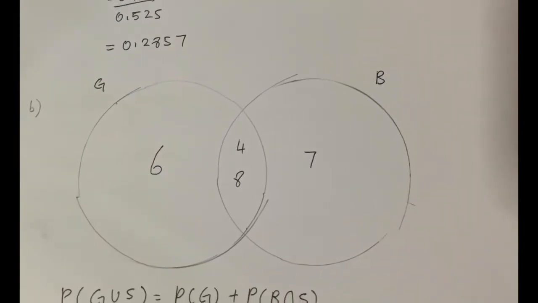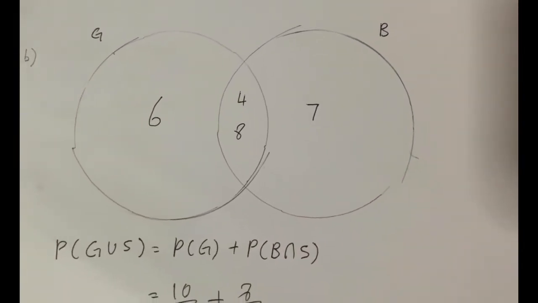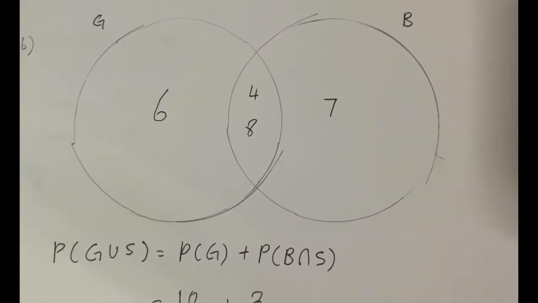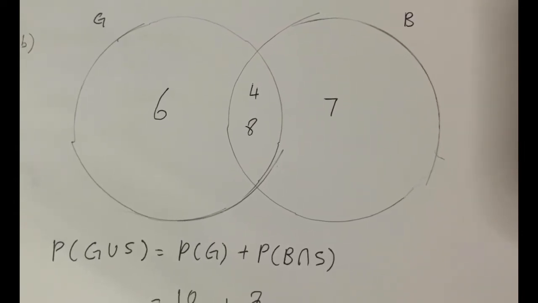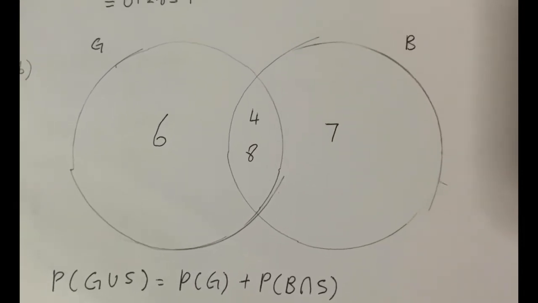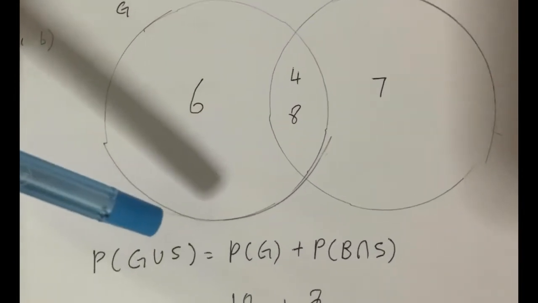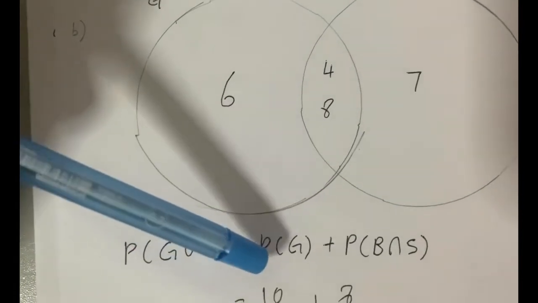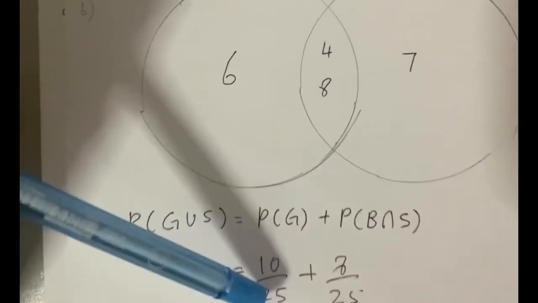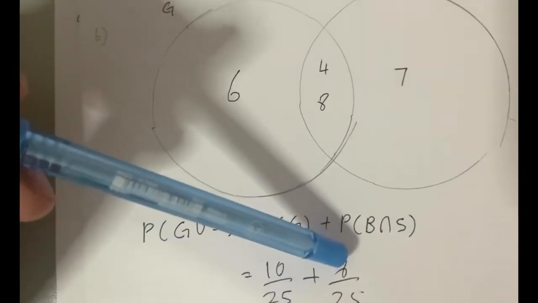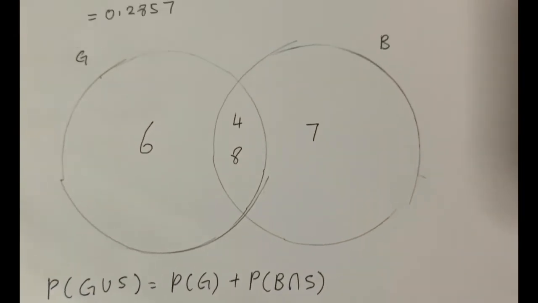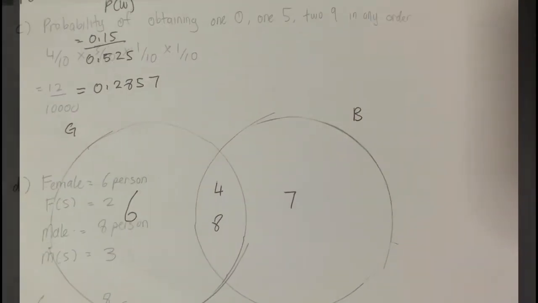So the next question is, in a class consisting of 25 students, 10 are girls and 15 are boys. 4 of the girls and 8 of the boys wear glasses. If a student is selected at random, what is the probability that the student selected is a girl or wearing glasses? So we just take the girls plus the boys wearing glasses. So we got 10 over 25 plus 8 over 25. So we got 18 over 25. So we proceed to the next question.